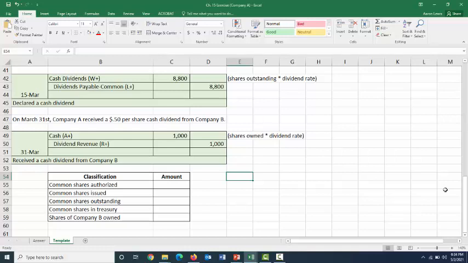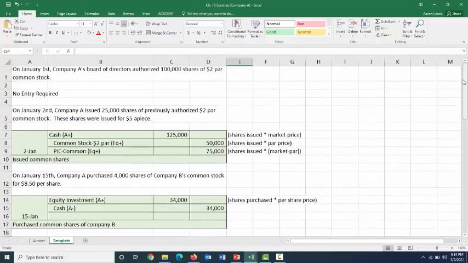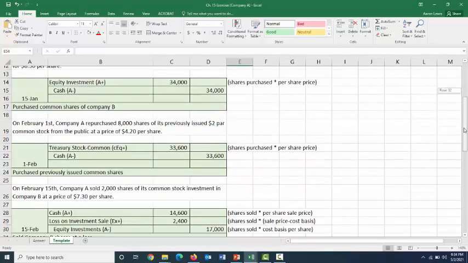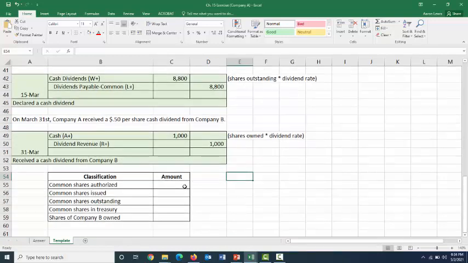Shares authorized is just the maximum amount of shares that you are allowed to issue at this given point in time. So if we scroll back to our very first entry, our board of directors authorized 100,000 shares of this $2 par common stock. So our shares authorized is 100,000.